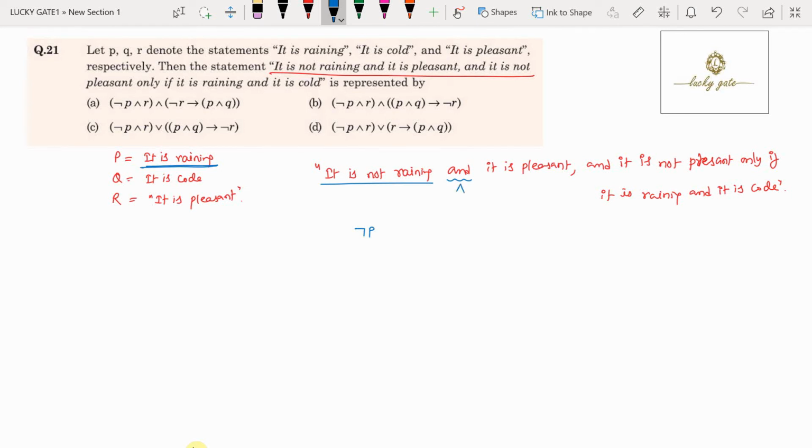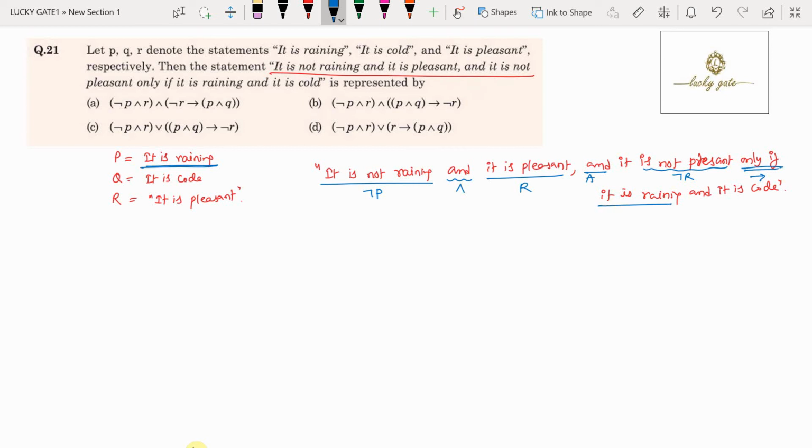Here I am writing each one clearly. "It is pleasant": pleasant is R, and is represented with conjunction. "It is not pleasant": not pleasant is represented with negation R. "Only if" we represent with implies, that is the conditional operator.